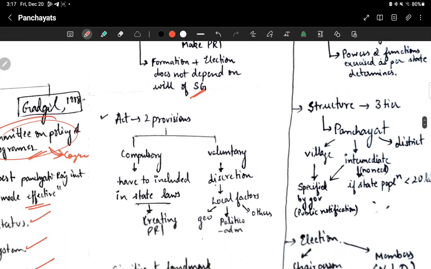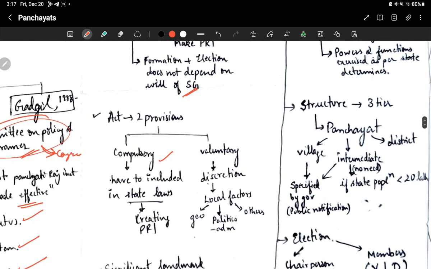The act also gives two kinds of provisions, compulsory provisions and voluntary provisions. Compulsory provisions, the states have to implement using state laws for creating Panchayati Raj institutions. We'll study about this later. Voluntary provisions are discretionary. It depends on the state whether they want to implement them or not, depending on local factors like geographical, political, administrative, or others.